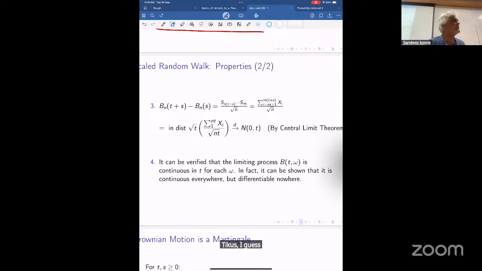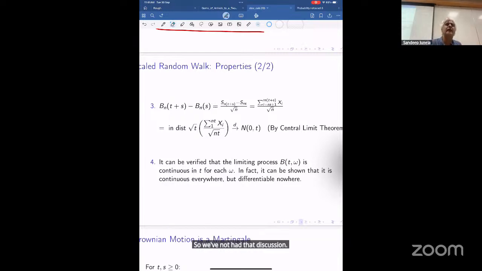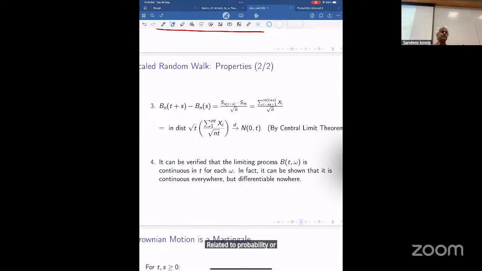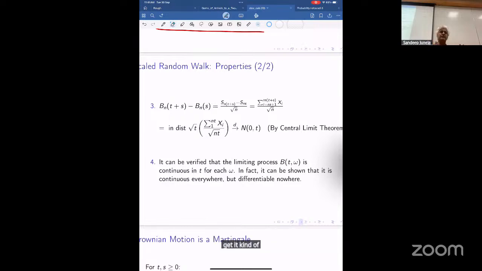Okay, so I guess we'll meet after the mid-sem break. Now, let me say one more thing about your projects. We've not had that discussion. This project is an important thing. You have to pick a topic related to probability or finance, but preferably both. You can pair up in one or two people, and get the project approved by me.